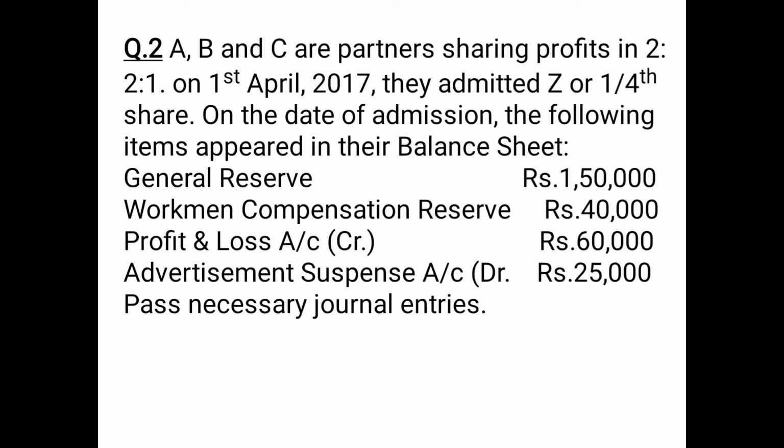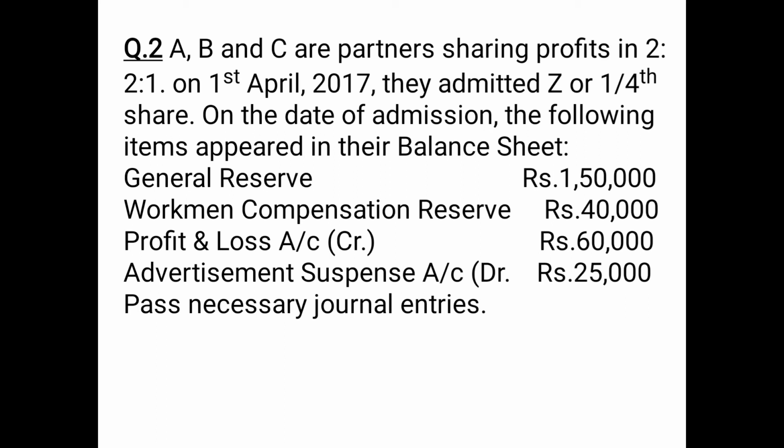So in this case, you are given accumulated profit, accumulated loss, and reserves. At the time of admission, as we have already discussed, all the undistributed profit or reserves or accumulated losses have to be transferred to old partners' capital or current account in the old ratio.